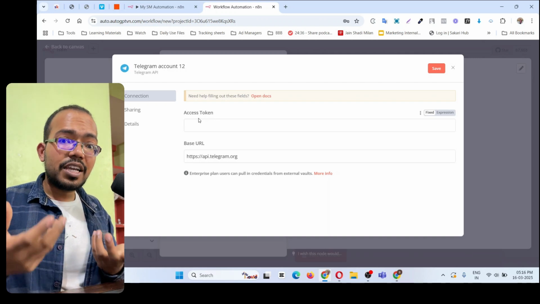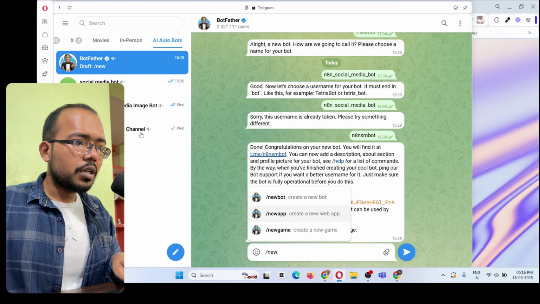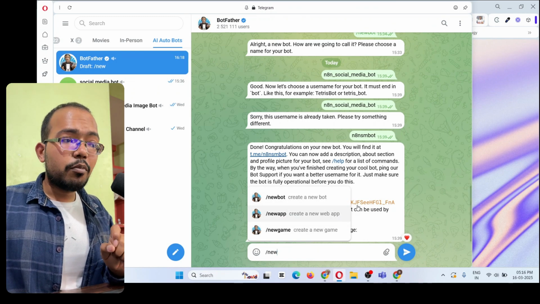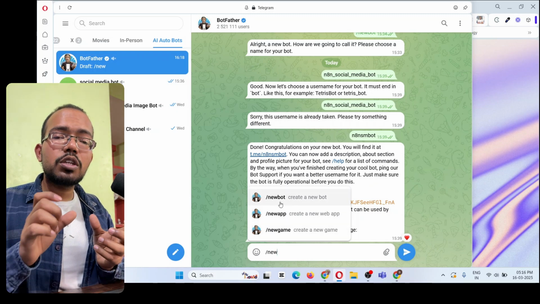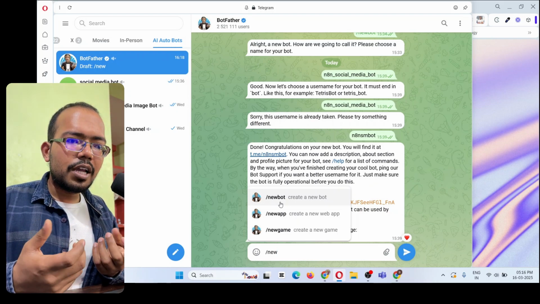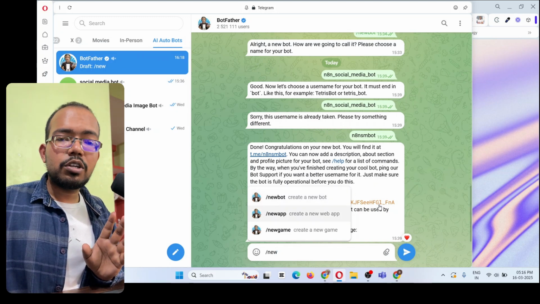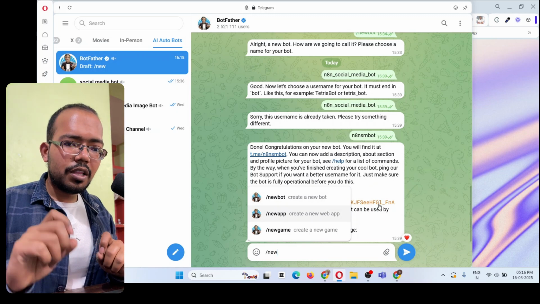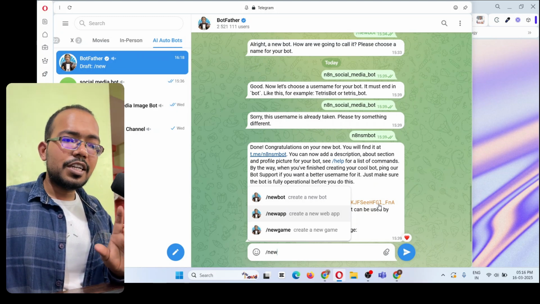Now where do you get this access token? Simple. Go to your Telegram and search for BotFather. When you search for BotFather, you will find a Telegram bot. Click on this slash newbot. Then it will ask you to give a name to that bot, and then it will ask you to give a username to that bot. Once you give the bot a name and a username, the access token will appear over here, which you can copy from the orange color. Now make sure of one thing over here: the bot username should end with the word bot. That is compulsory.